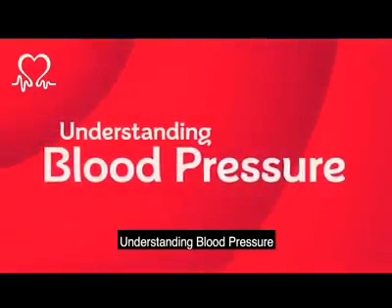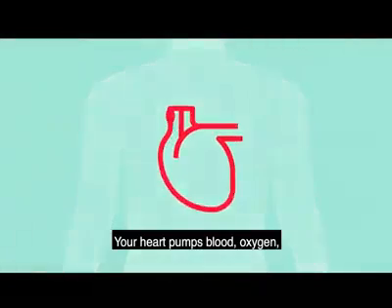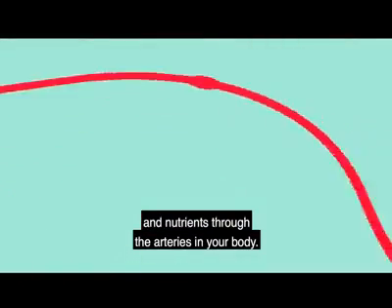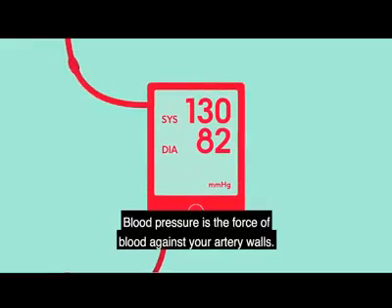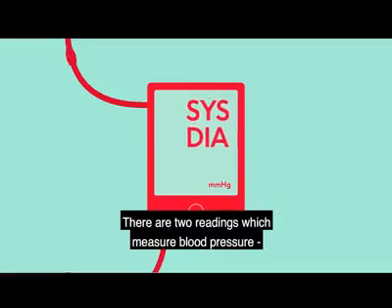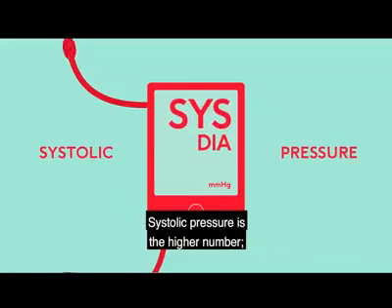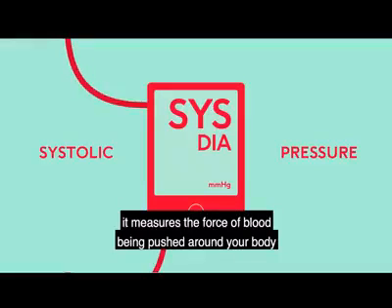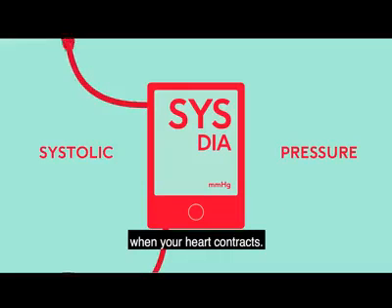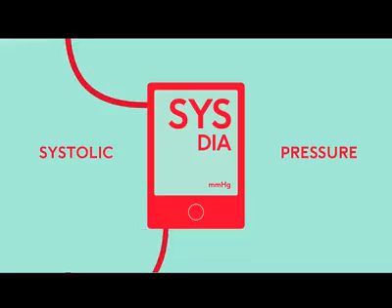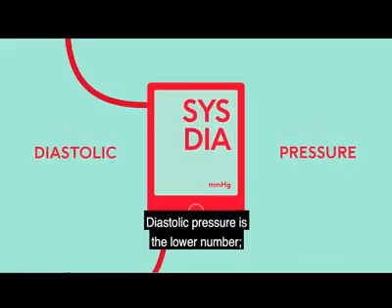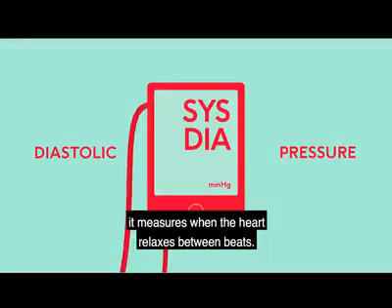Understanding blood pressure. Your heart pumps blood, oxygen, and nutrients through the arteries in your body. Blood pressure is the force of blood against your artery walls. There are two readings which measure blood pressure. Systolic pressure is the higher number. It measures the force of blood being pushed around your body when your heart contracts. Diastolic pressure is the lower number. It measures when the heart relaxes between beats.